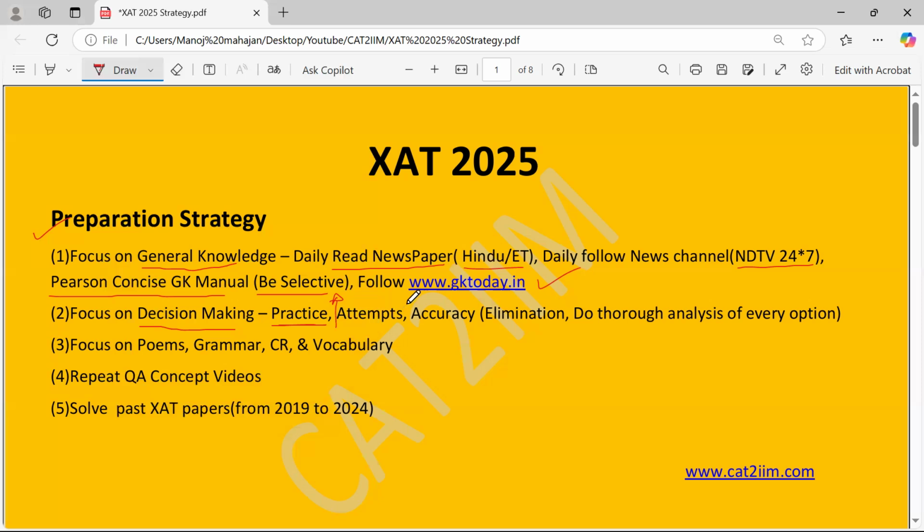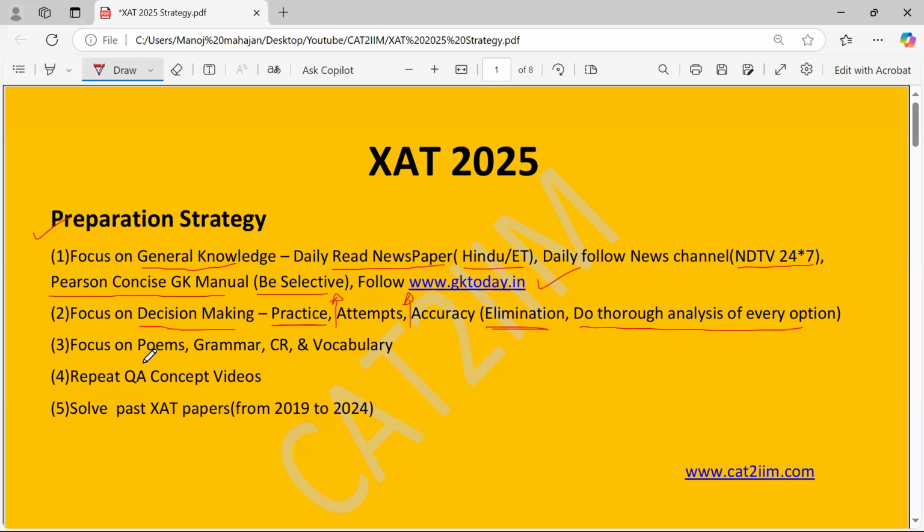Accuracy would also play a vital role. You can push it by doing the elimination, so try to get the answer by elimination. We'll talk more about it in the classes. Do a thorough analysis of each and every option so that you have a clear idea why 4 options are not the answer and why the remaining one is the correct one. The analysis is very critical.